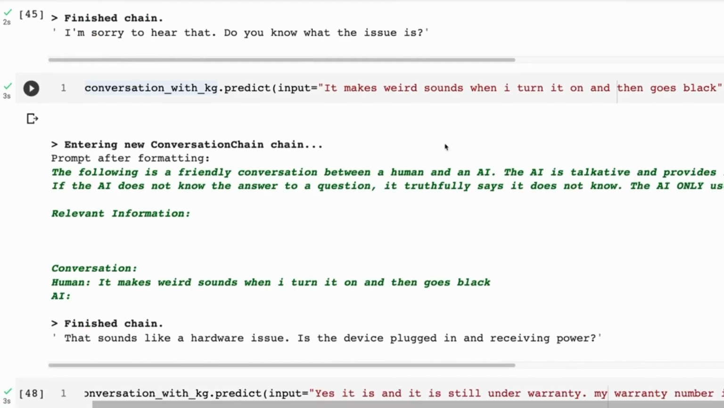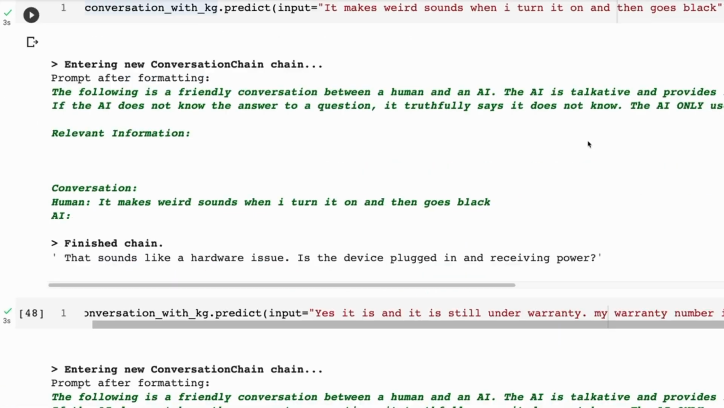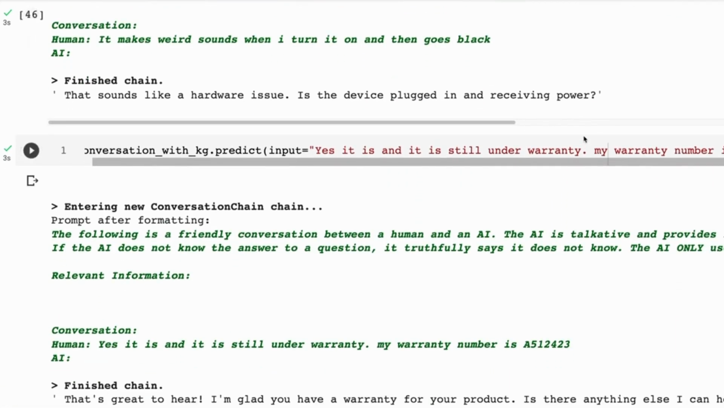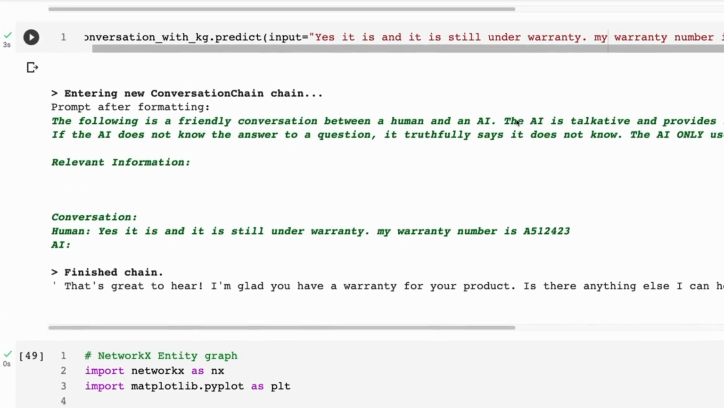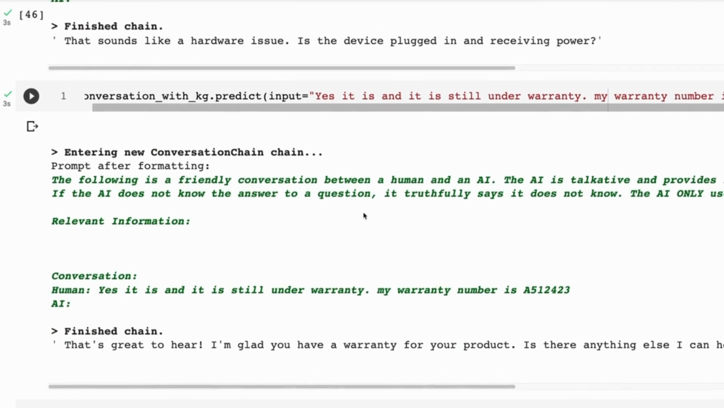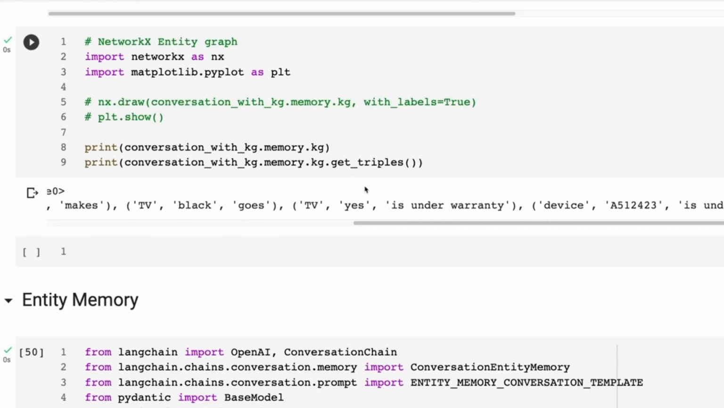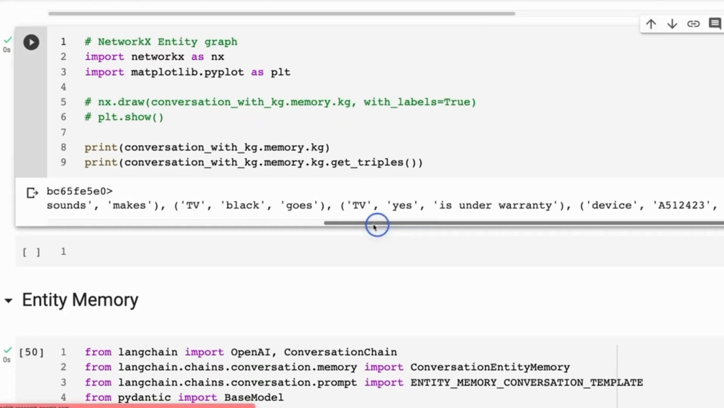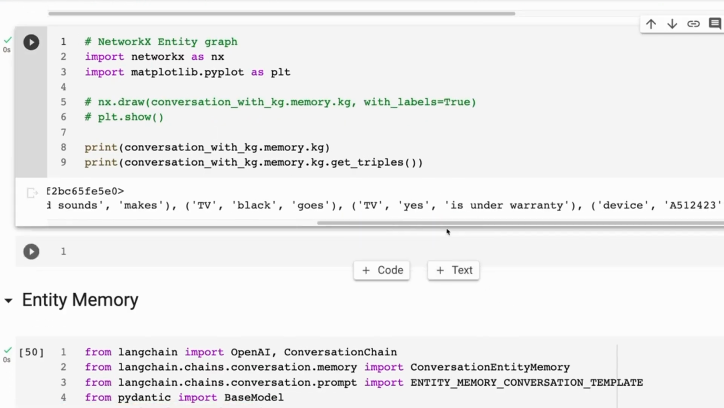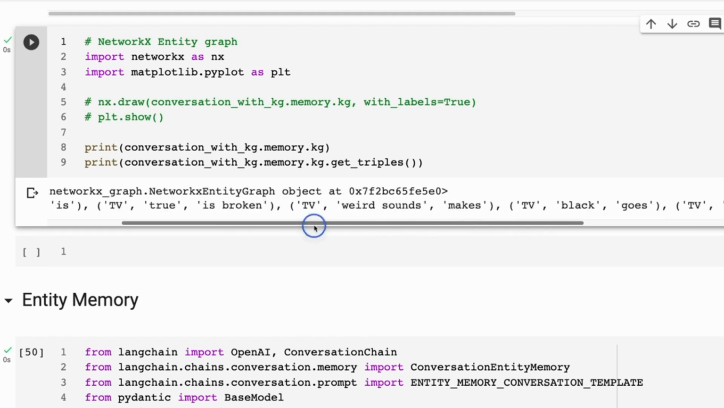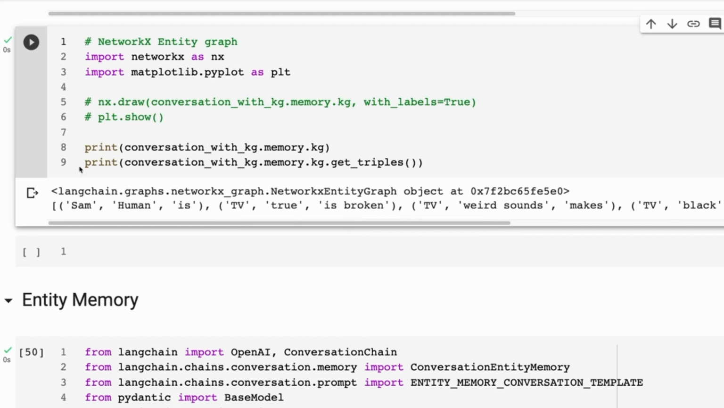So if I go through and basically say, right, this is what's wrong with it, and I give it some information, it's actually taking that information and constructing a little mini knowledge graph for that. You should be able to plot this out, but just showing you this rather than plotting it out, we see that we've got this little NetworkX graph that's been made.